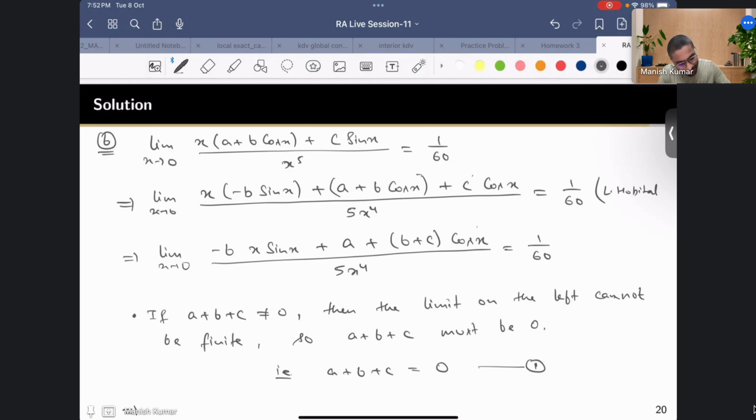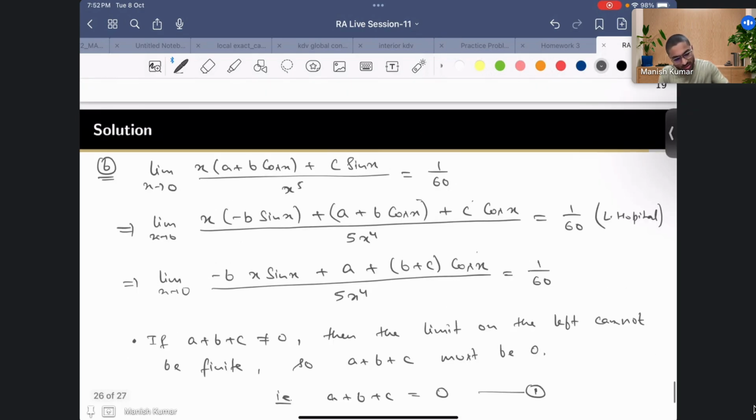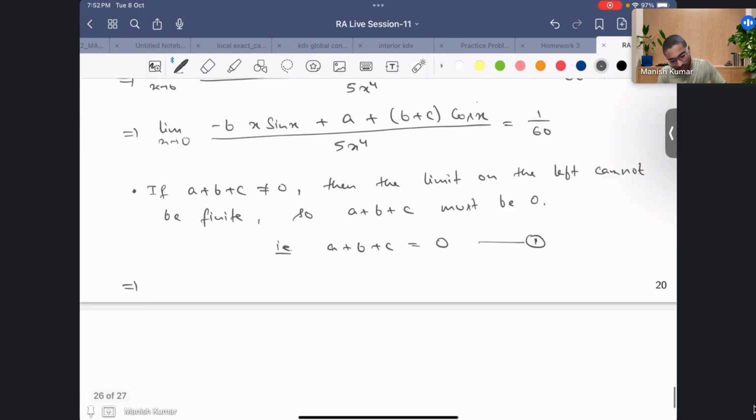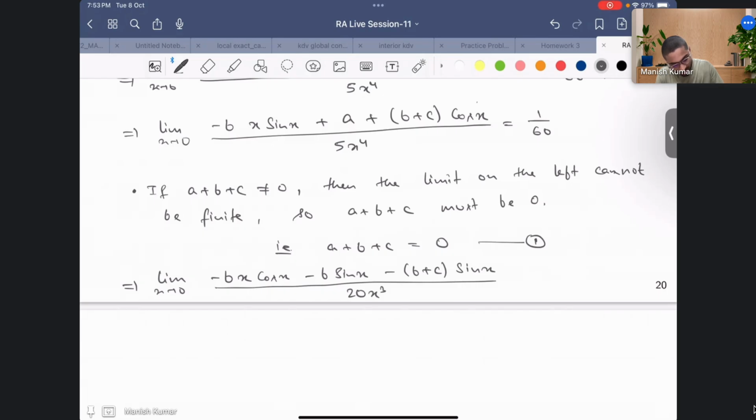Okay, so again I'll use L'Hopital over here because this is 0 by 0 form. So now what I get is minus b x cos of x, and then I'll have minus b sine of x plus 0, a will be vanished, and then here I have minus b plus c sine of x. In denominator we have 20x cube equal to 1 by 60.